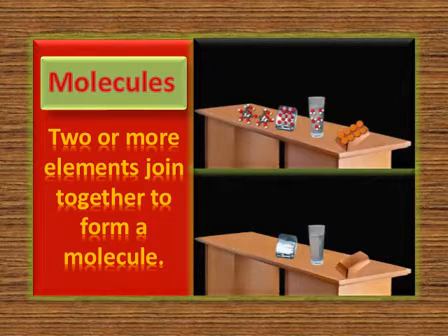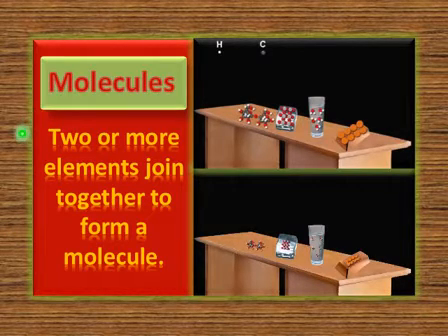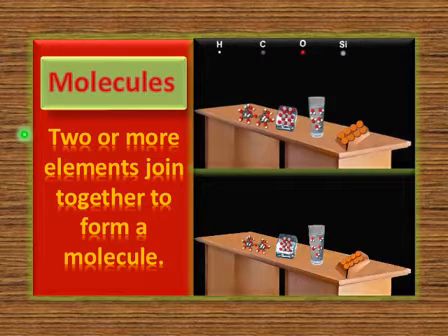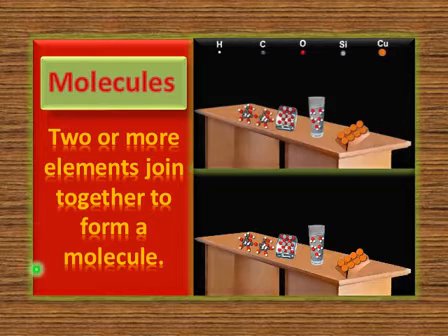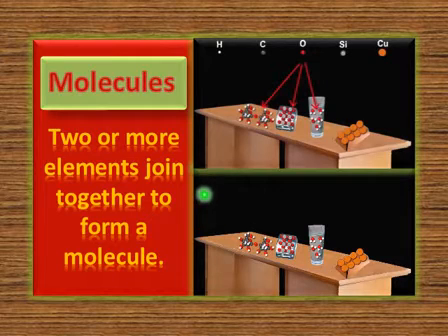Dear students, now another term you have to see is molecule. Molecules are combinations of elements. Two or more elements joined together form a molecule. You can understand with the given videos here. I have given you some elements again: hydrogen, carbon, oxygen, silicon and copper.